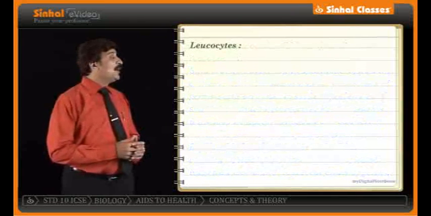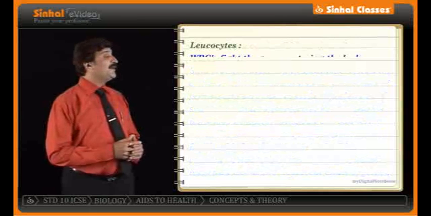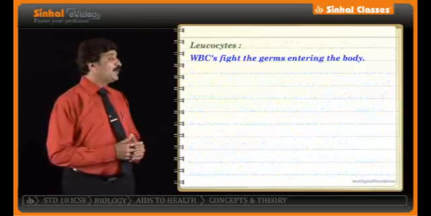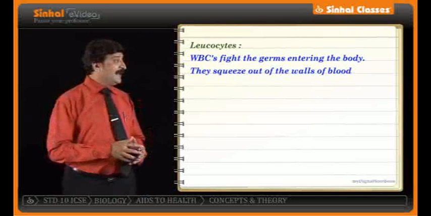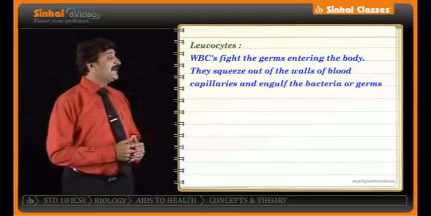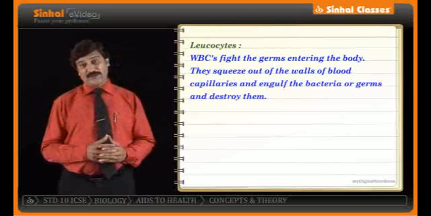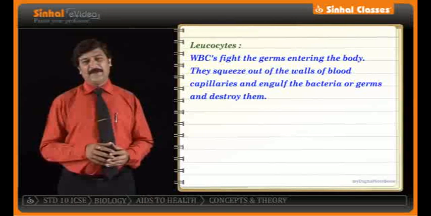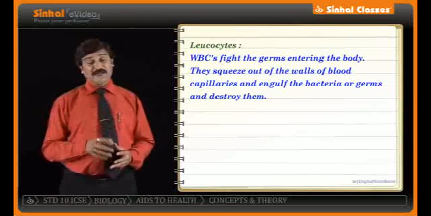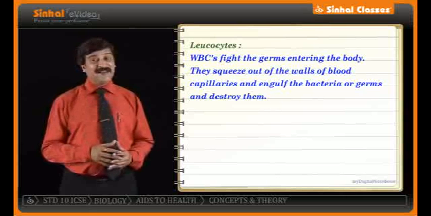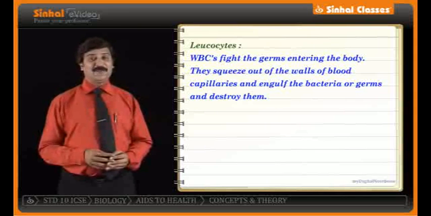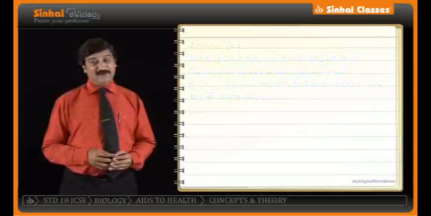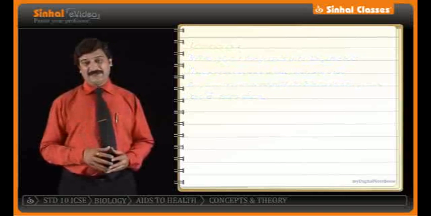But leukocytes, WBC, fight the germs entering the body. They squeeze out through the walls of the blood capillaries, which is called diapedesis, and hence they engulf the bacteria or the germs and destroy them. So to give you an idea of a comparison, skin outside, leukocytes inside, fighting against germs and killing them. So here we are taking an account in the first segment of the details that we studied in this chapter of Aids to Health. We will move on to the next segment in this chapter.